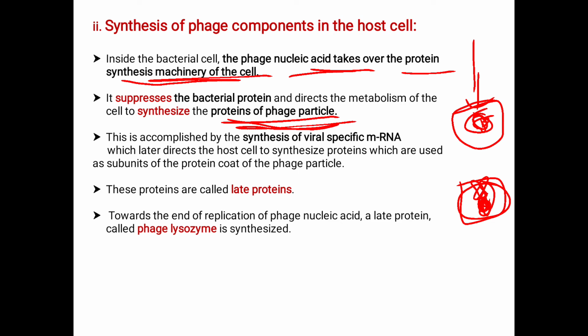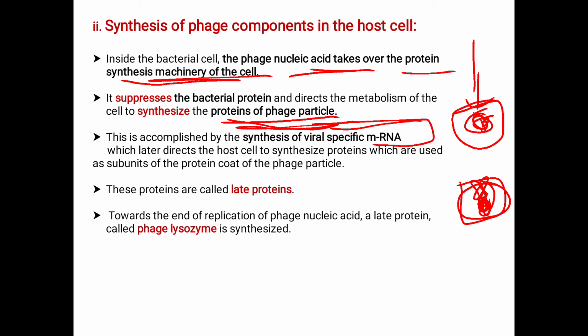This is accomplished by the synthesis of viral specific mRNA. It is initiated by the synthesis of viral specific mRNA. This viral specific mRNA suppresses the bacterial nucleic acids, which later directs the host cell to synthesize proteins which are used as the subunits of the protein coat of the bacteriophage. Once the specific mRNA is synthesized, it gives guidance to the host cell to synthesize the other protein particles which are necessary for the processes.